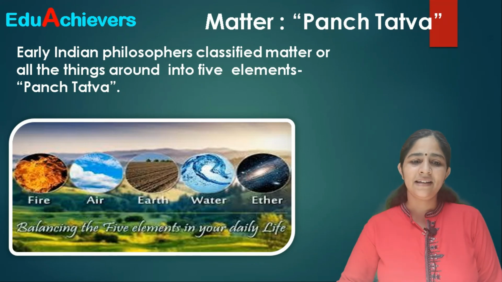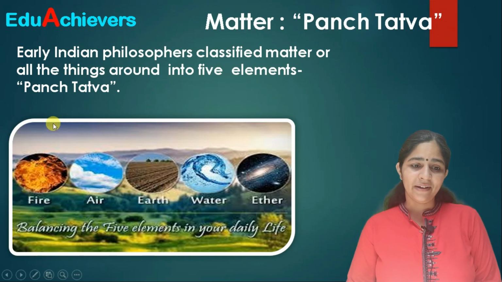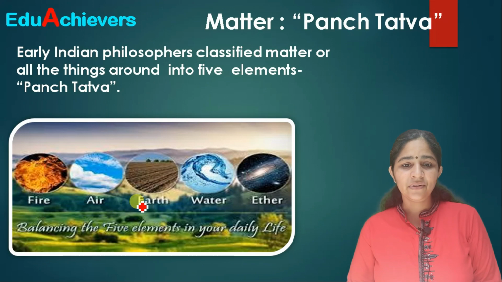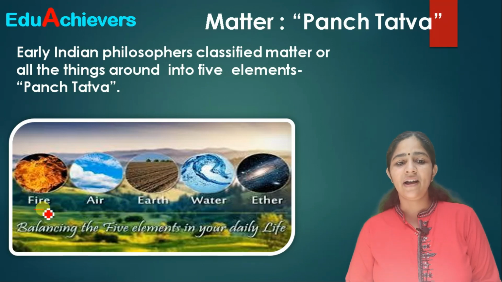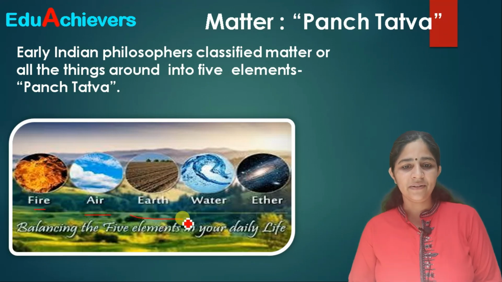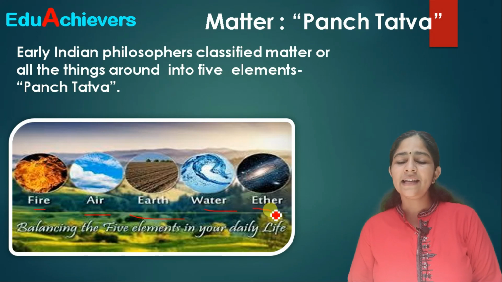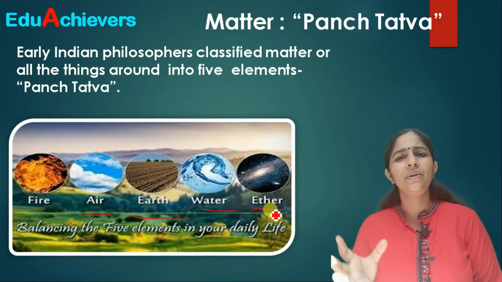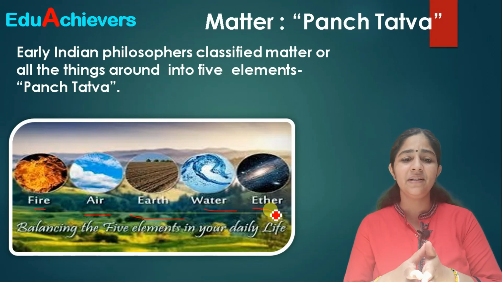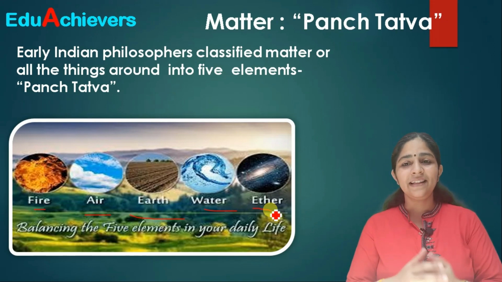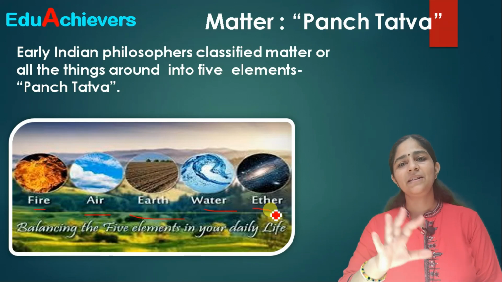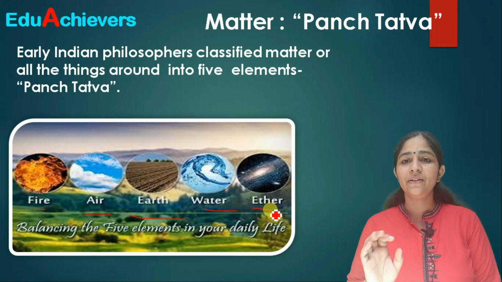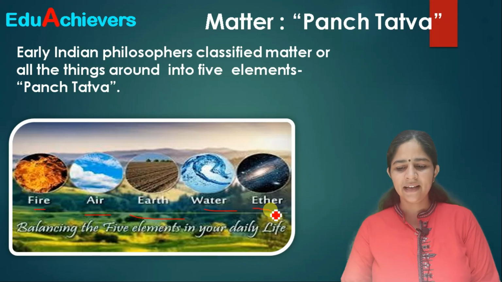And they believed that fire, air, earth, water and ether, these are the 5 components from which the whole universe and everything in the universe is made up of. And that's why they said that the matter or the things around us are made up of these Panch Tattva or the 5 elements, correct?